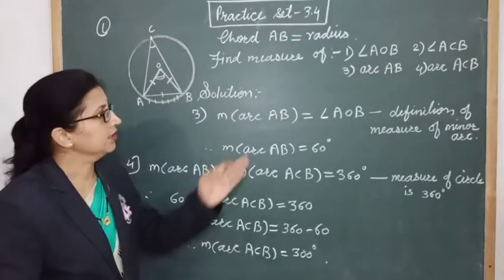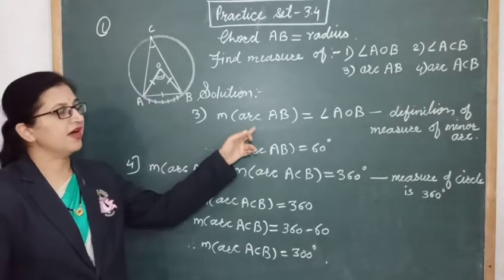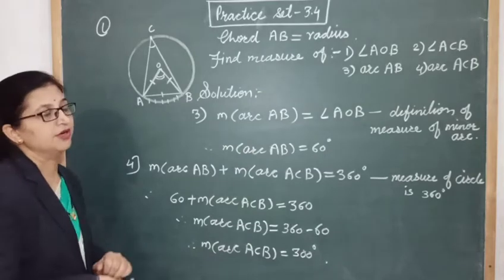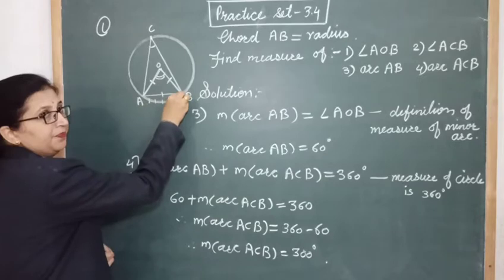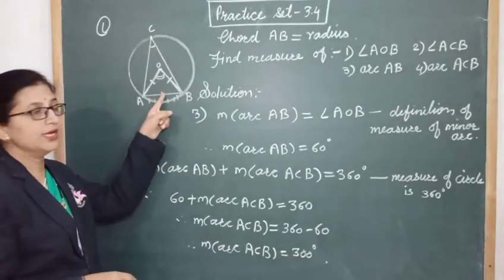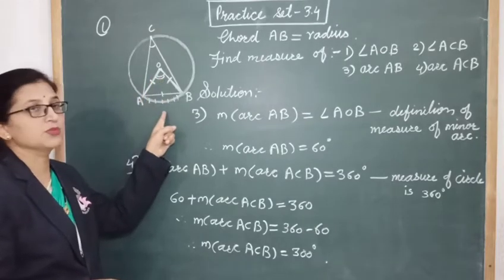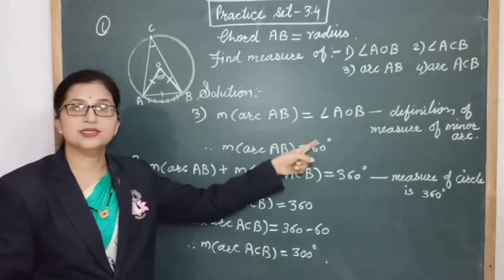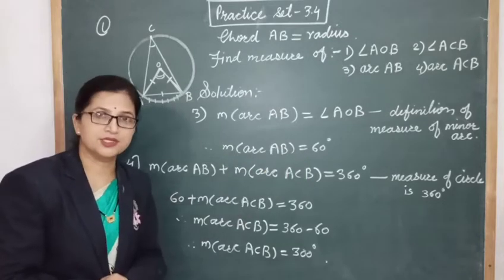Now let's solve the third one, that is arc AB. Here the measure of arc AB is equal to angle AOB by the definition of measure of a minor arc. We have studied that arc AB is equal to the measure of this central angle. So whatever is the measure of the central angle will be the measure of its corresponding minor arc. And we have found angle AOB as 60 degrees. Therefore, arc AB is equal to 60 degrees.